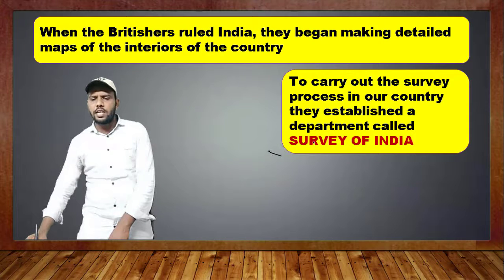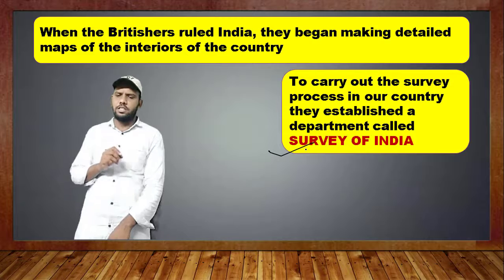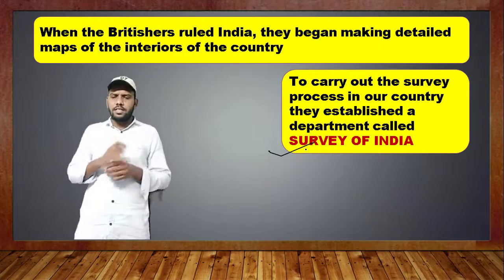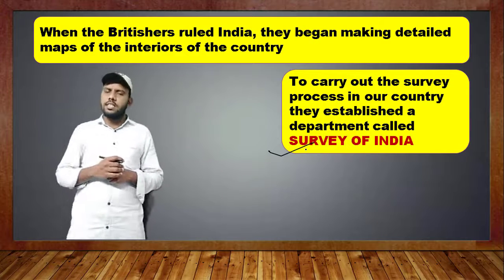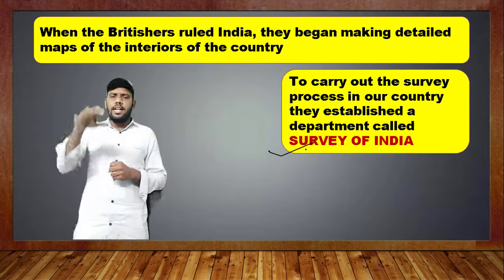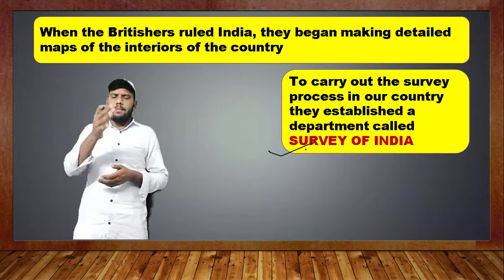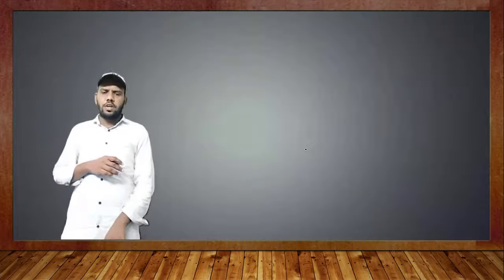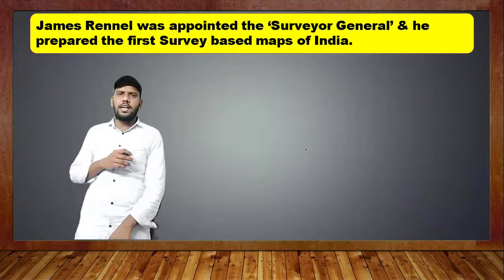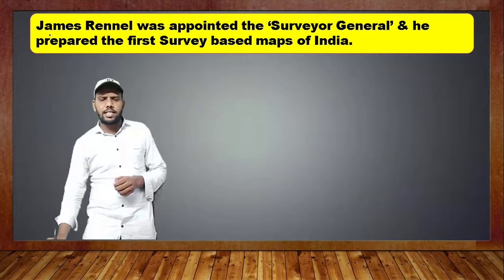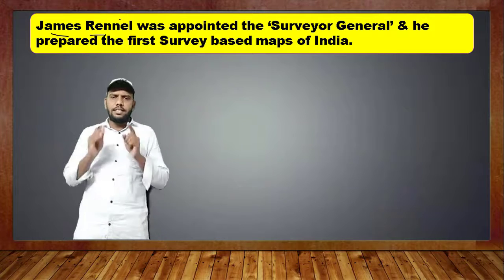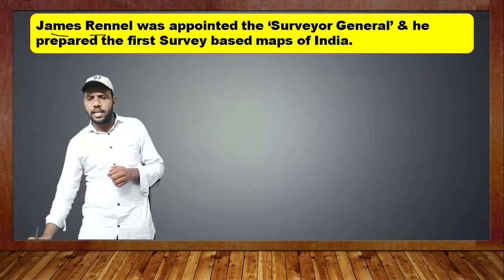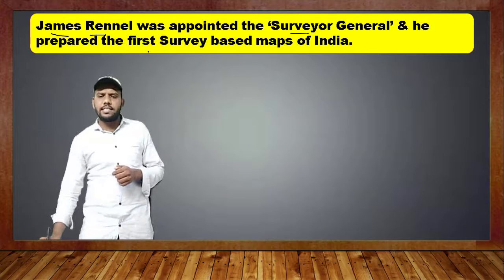Remember, the department is called Survey of India. For what purpose was the Survey of India started? To carry out the survey process in our country, they established a department called the Survey of India, for understanding the climate, crops, minerals, and interior parts of the country. Got it, children? At that time, the head of the Survey of India was James Rennell. Remember, James Rennell was appointed Surveyor General of India, and he was the first.